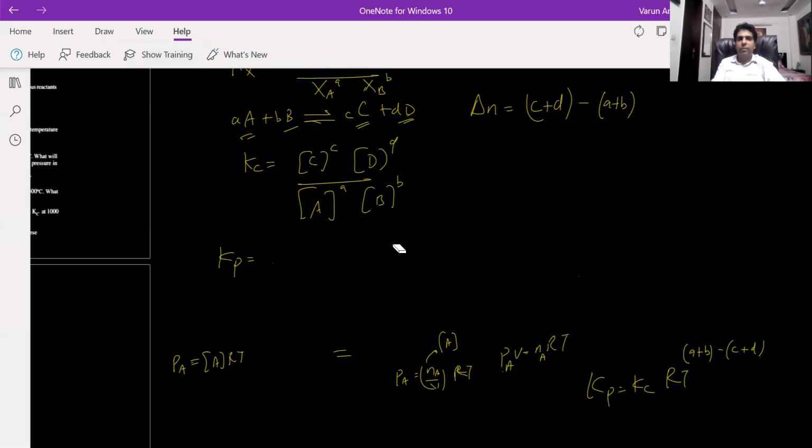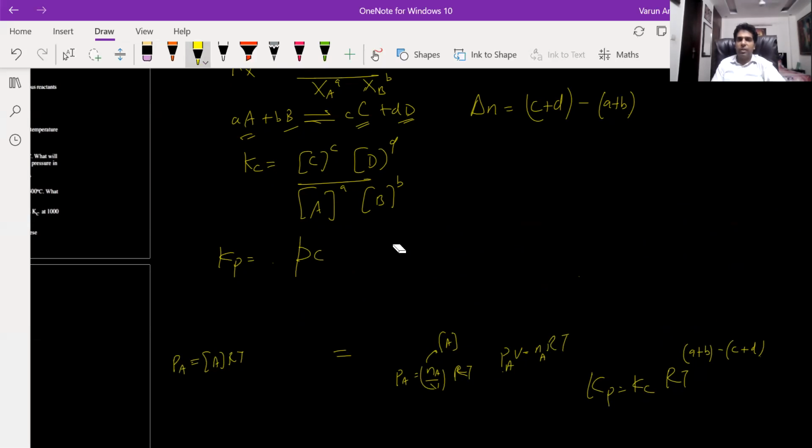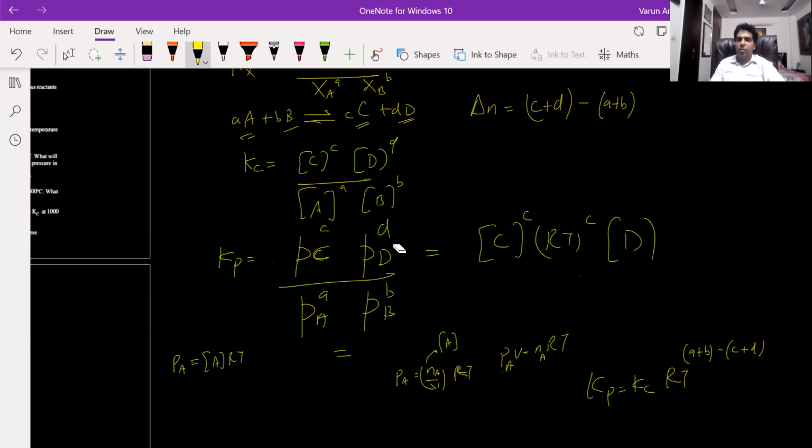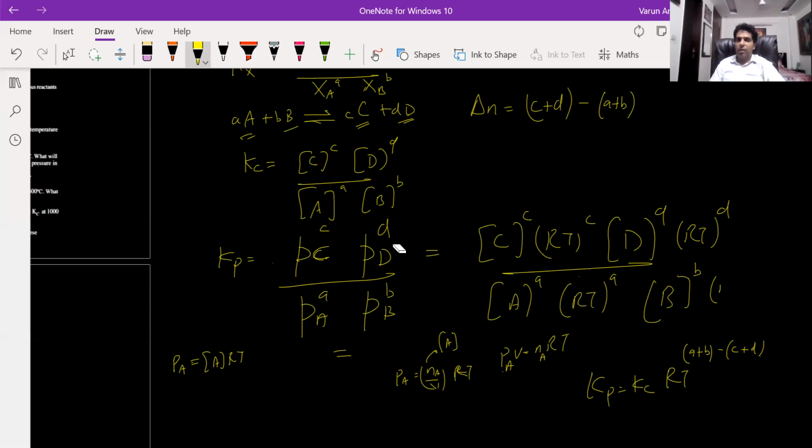Now what is Kp? Kp will be partial pressure of C raised to power c and partial pressure of D raised to power d upon partial pressure of A raised to power a and partial pressure of B raised to power b. So this will be concentration of C and RT raised to power c, concentration of D and RT raised to power d, upon concentration of A raised to power a and RT raised to power a and concentration of B raised to power b and RT raised to power b.